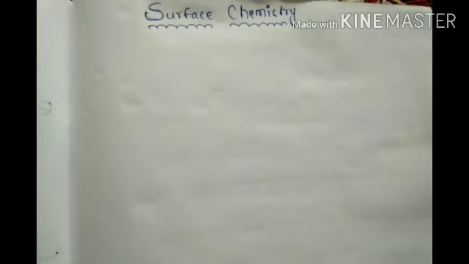And biomolecules, polymers, chemistry in everyday life. These 3 are general topics. Biomolecules, carbohydrates, proteins, vitamins, these all are general. And polymers and chemistry in everyday life, these 3 chapters are general. So totally 7 completed, remaining 9 chapters are there: 3 from organic, 3 from physical, and 3 general topics. Okay.